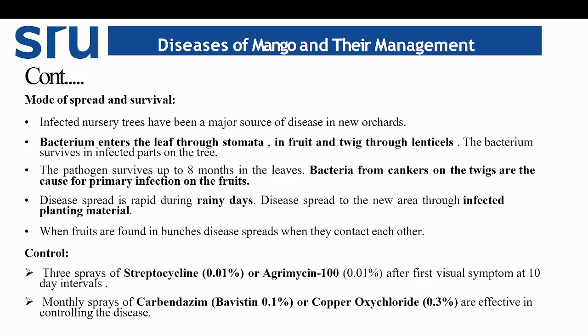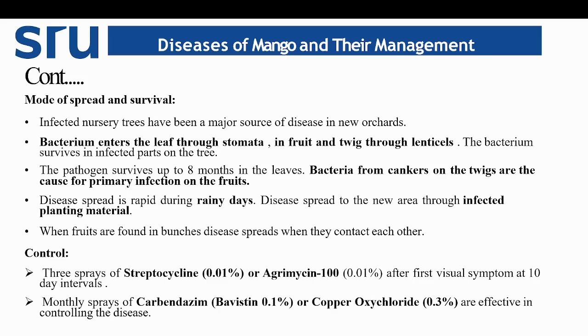Coming to mode of spread and survival, infected nursery trees have been a major source of the disease in new orchards. The bacterium enters the leaf through stomata, and the fruit and twig through lenticels. The bacterium survives in the infected parts of the tree. The pathogen survives up to 8 months in the leaves. The bacteria from cankers and the twigs are the cause of the primary infection source. Disease spreads rapidly during the rainy days. Disease spreads to new areas through infected planting material. The fruits in bunches also spread the disease when they come in contact with each other.